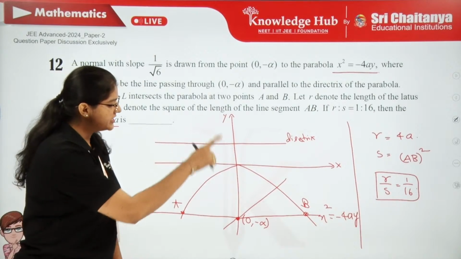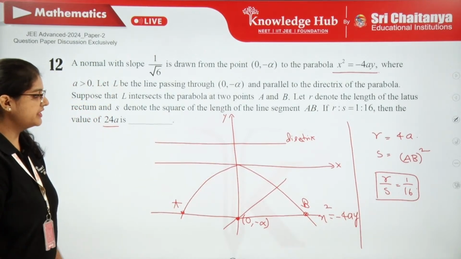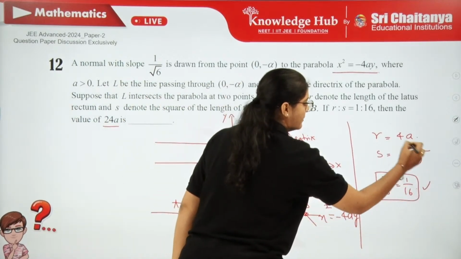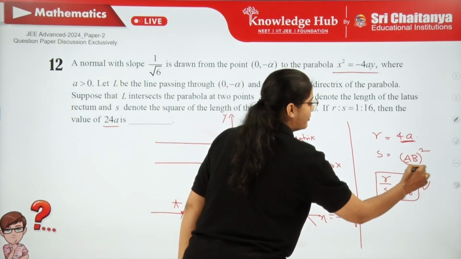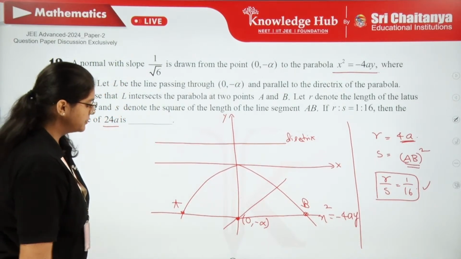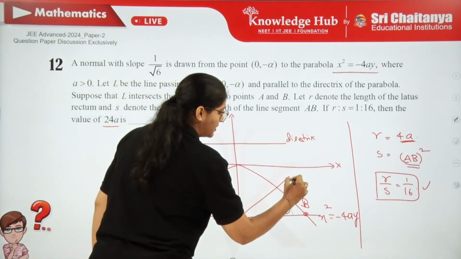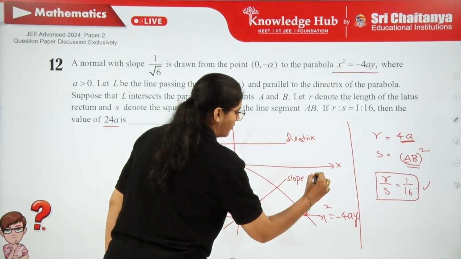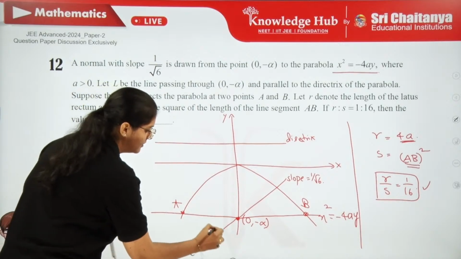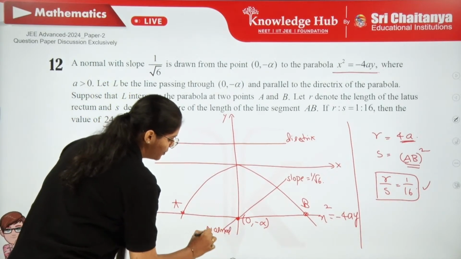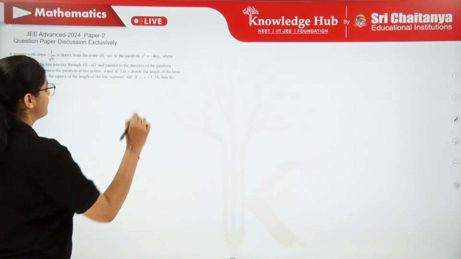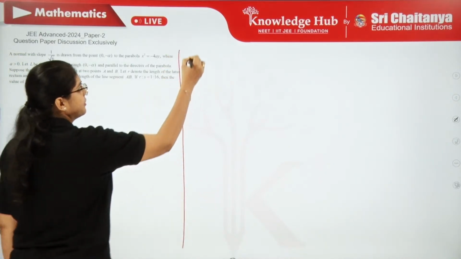So, in this entire situation, we have to find the relation between alpha, a and all. We will try to use this R by S. That means we have to know a, and we have to get what is AB length. Let us try to see how to get that. First there is a slope 1 by root 6 for the line drawn, and that is the normal. So, how can we use this information? Let us start writing the normal equation.